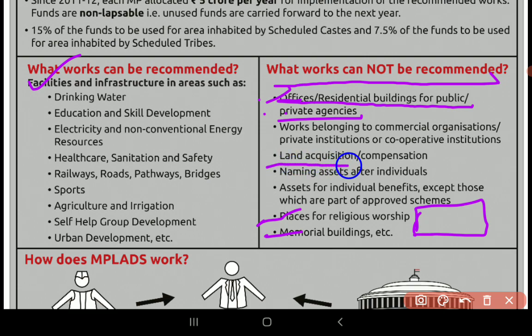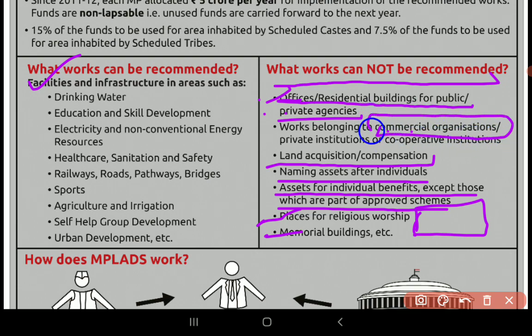Also, land acquisition and compensation related, and naming assets after individuals, creating assets for individual benefits except those which are part of approved schemes. Okay, works belonging to commercial organizations, you cannot propose for that.